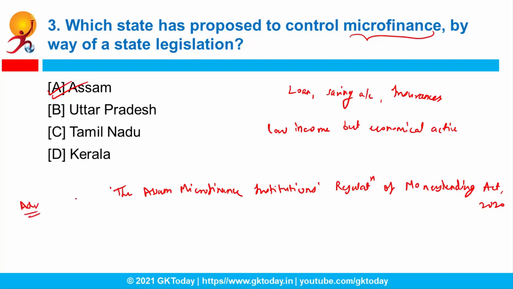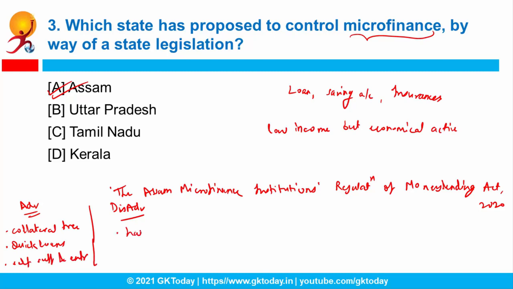See, as we know, there are advantages and disadvantages of everything, and the same is true for microfinance. First of all, talking about advantages, it does not require any type of collateral, so it is collateral free. Second, they provide very quick loans, and third, self-sufficiency and entrepreneurship, okay? Talking about disadvantages, they have an extremely harsh repayment method. Actually, there is no protocol for it, and so to take their money back, they can do anything.